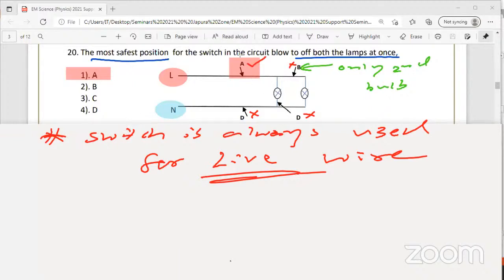20th MCQ. Did you all write that the switch is used for the live wire? Why live wire? That is for safety. Why is current flowing from live to neutral? Current is flowing from the live wire to the neutral wire. Look at the screen, everyone.